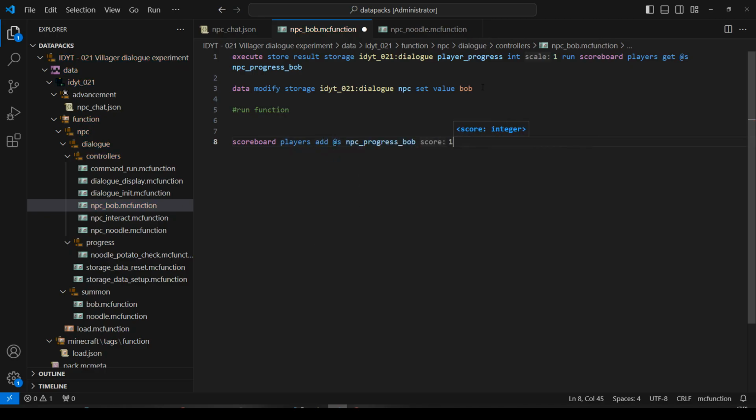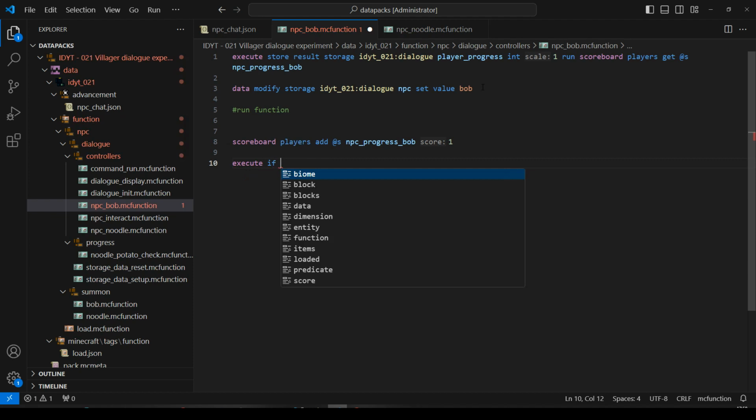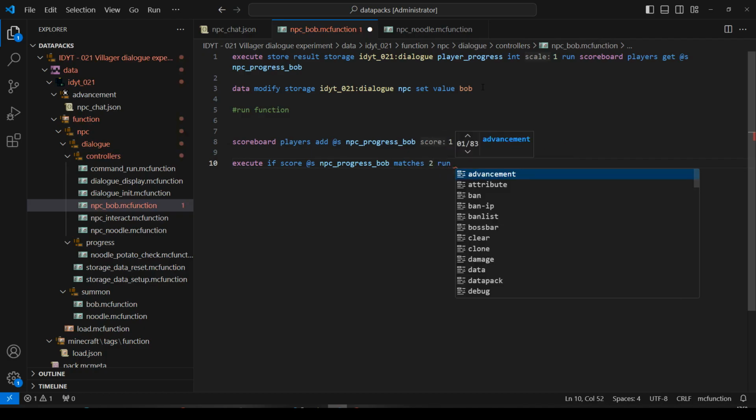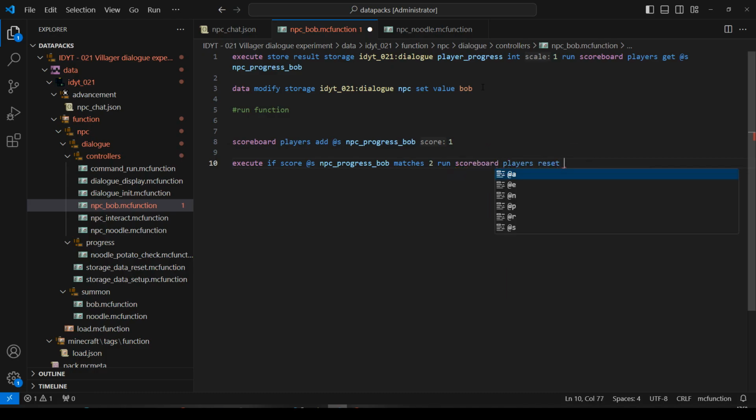Because we've spoken to him once, so we want the score to go up. And he's only got 2 messages, so we better reset them. So execute if score player progress Bob matches 2, run scoreboard players reset our Bob score. Okay, and here's where we're going to be running our function.